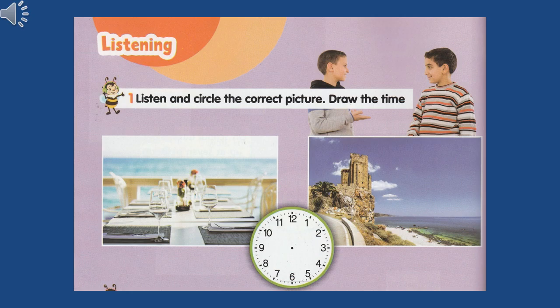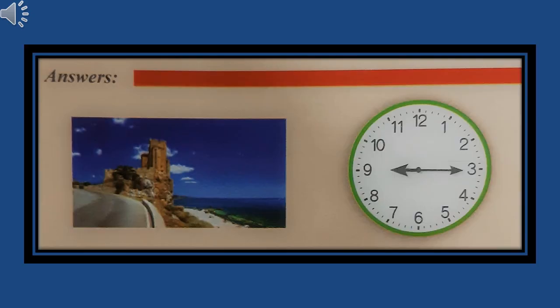So now, what is the time you're gonna draw on the clock? 9:15. So, the short arm of the hour, it will be on which number? Excellent, 9. What about quarter? Quarter, it will be the long arm pointing to which number? Excellent, 3. So quarter means that the long arm will be pointing to 3. Well done. Now pause the video and check your answer.